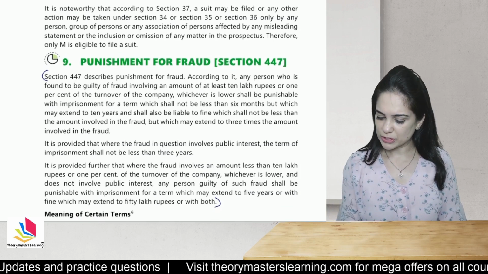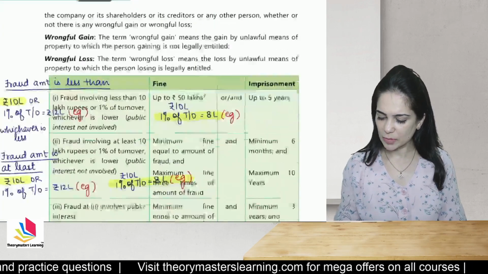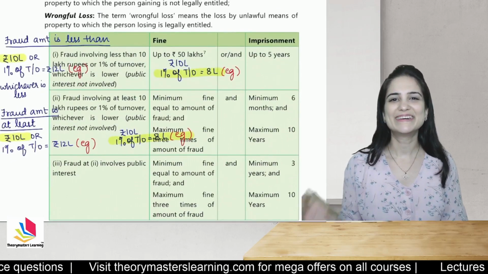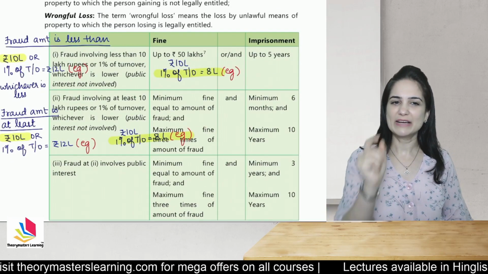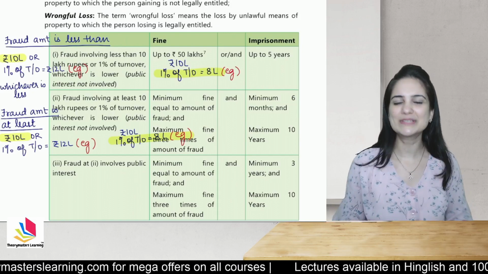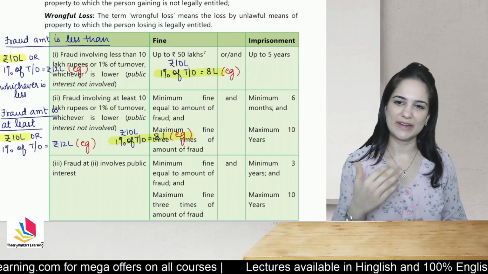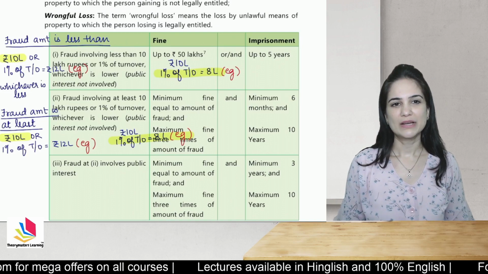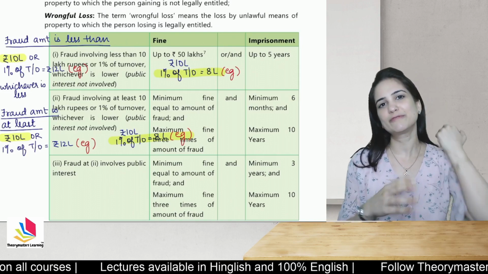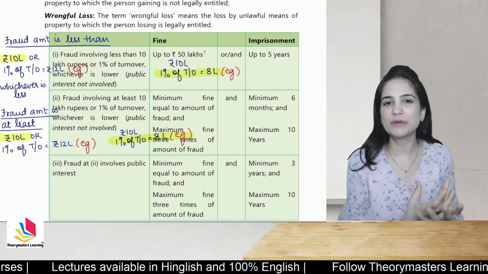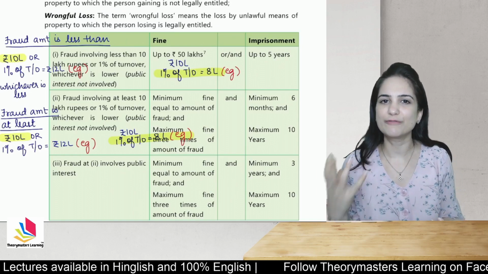So what are the provisions of section 447? The module actually clearly represents it in a tabular form. We will go through that table. I have written small and short notes, so you can pause the video and write it later in your module. Now, see, we are discussing punishment for fraud. So the punishment will be determined by the amount involved in fraud.